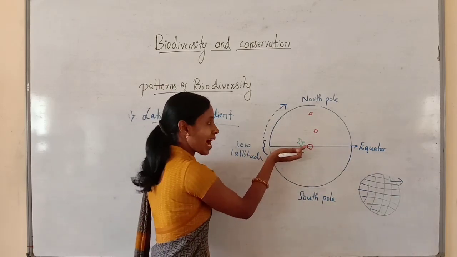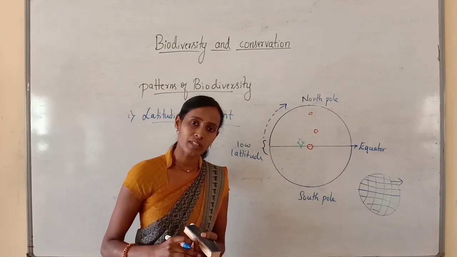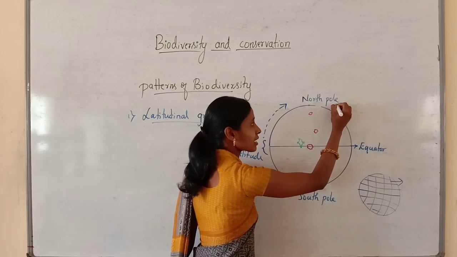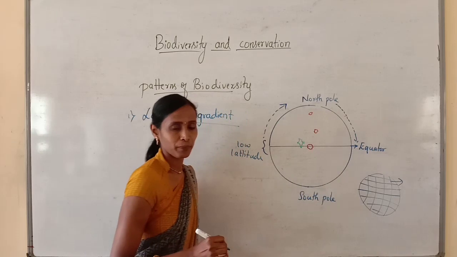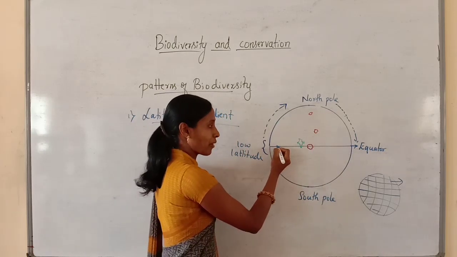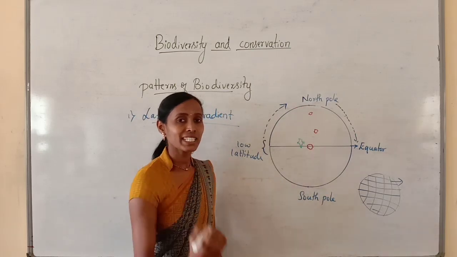When we move away from the equator towards the poles, the species diversity decreases. Or as we can say, the species diversity increases when we move away from the poles towards the equator. So I am saying two statements here. If we move away from the equator towards the poles, species diversity decreases.